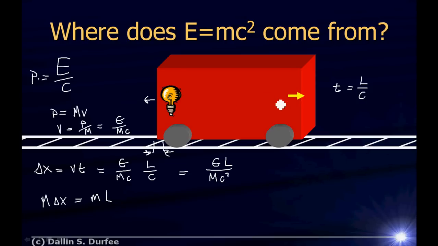The one moves one way, the other moves the other. Their effect on the center of mass must cancel out. So here's another equation that relates how much the train car moves and its mass to the mass that goes along with the energy that we moved.